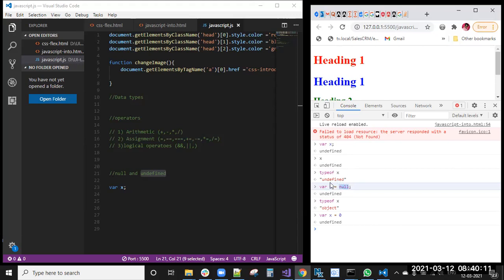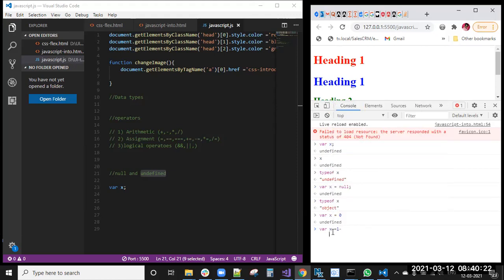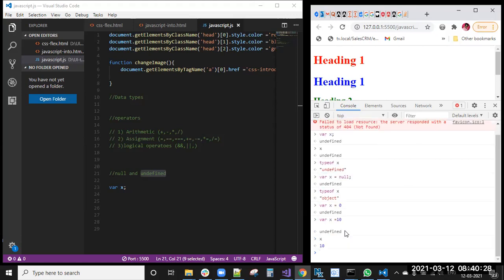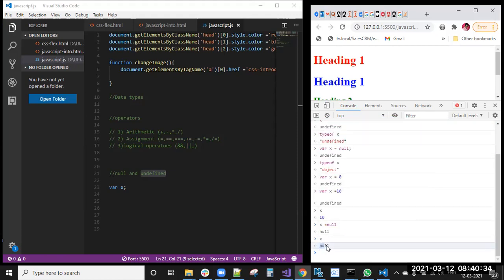That is undefined. Null is nothing but we are intentionally making it so. I have already var x equal to 10, so if I enter x, I'll get 10. But I'm making x equal to null intentionally. Now if I check, then I will get x equal to null value.